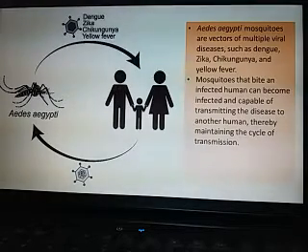So by using these very simple techniques, you can stop the growth of Aedes aegypti, and definitely the cycle will be broken, and definitely the dengue will not occur.